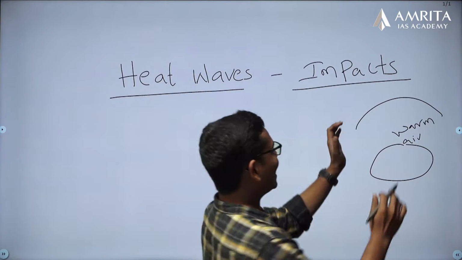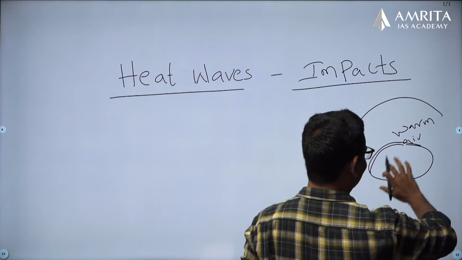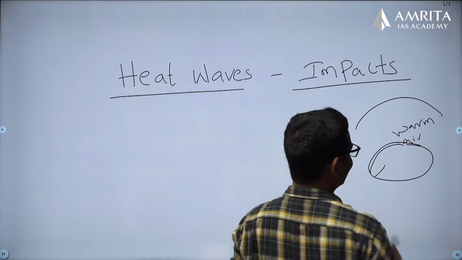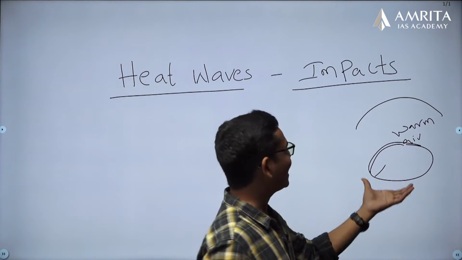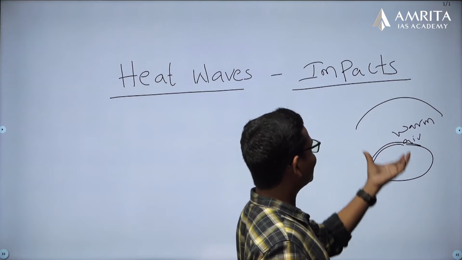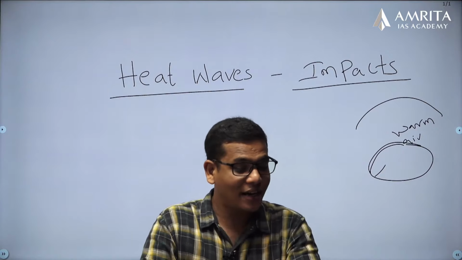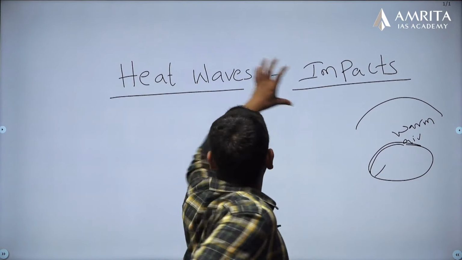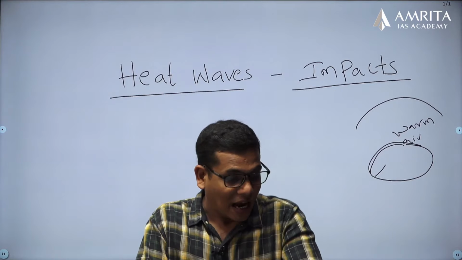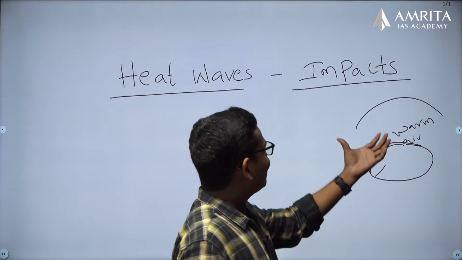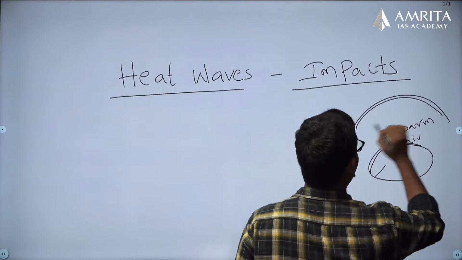The entire warm air is completely trapped, this entire territory is getting heat, and this entire heat is trapped. Because of this trapping of heat or warm air, people face heat wave conditions.